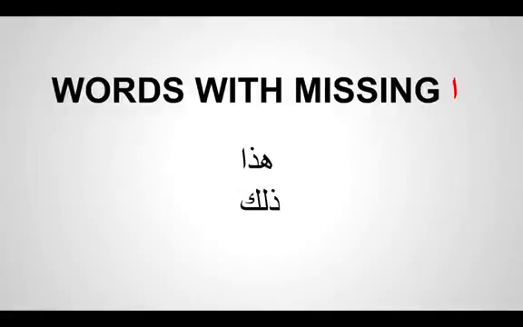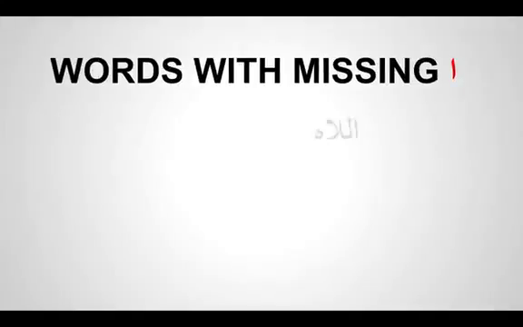So if you look at this word, you may not recognize it at the first instance unless you say, oh, what is this? It looks like something. If you see now we know. See here, this alif is actually omitted.